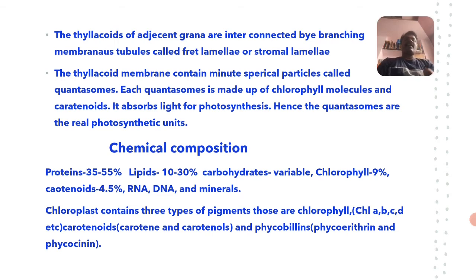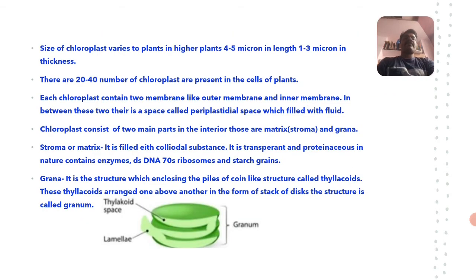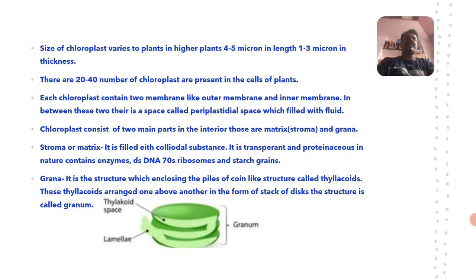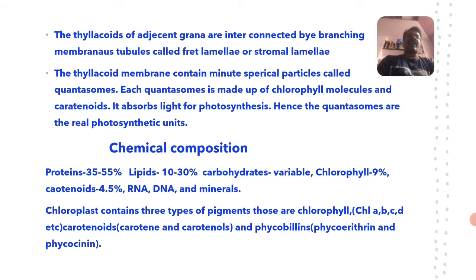See here, the grana are interconnected to one another. In that there is a formation of an organic connection between the two adjacent grana. So that is called fret lamellae or stromal lamellae. The thylakoid membrane contains minute spherical particles. Those are called quantasomes.